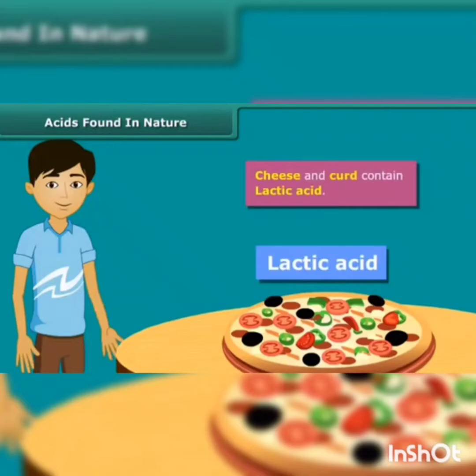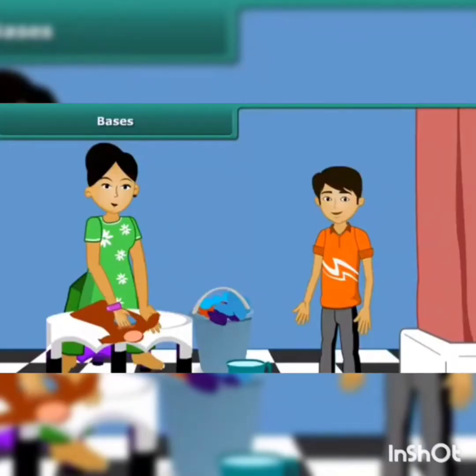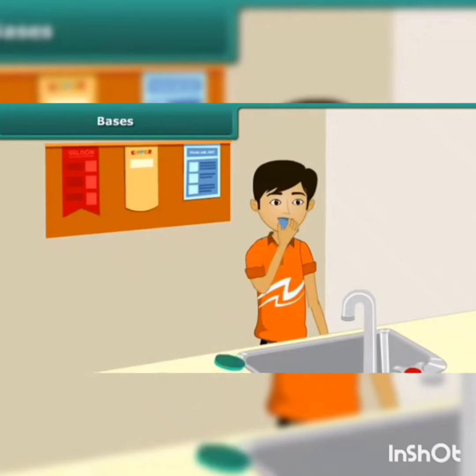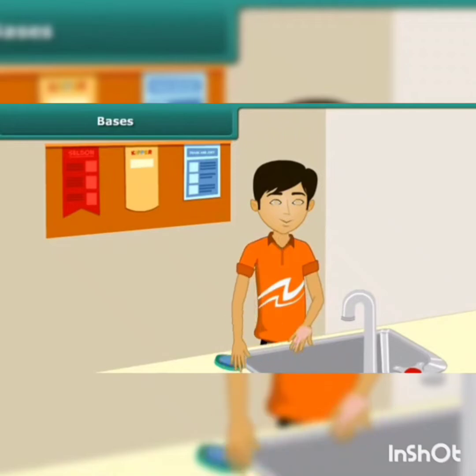Okay children, next we are going to discuss bases. We wash our clothes every day with soap. Do you know which kind of solution it is? Such a soap solution tastes bitter, and when we rub it in our palm, it gives a slippery feeling because it contains a base.